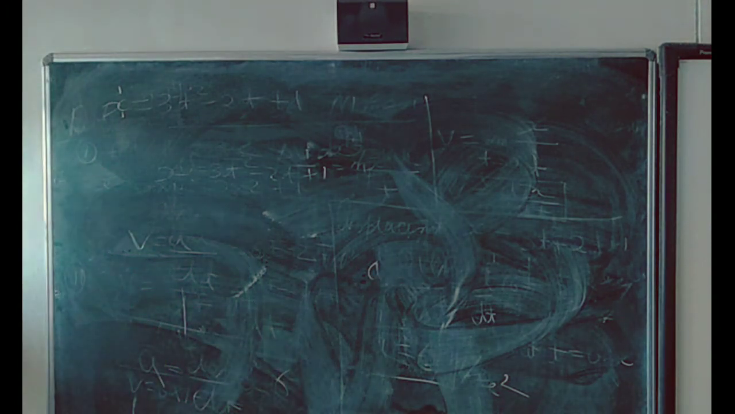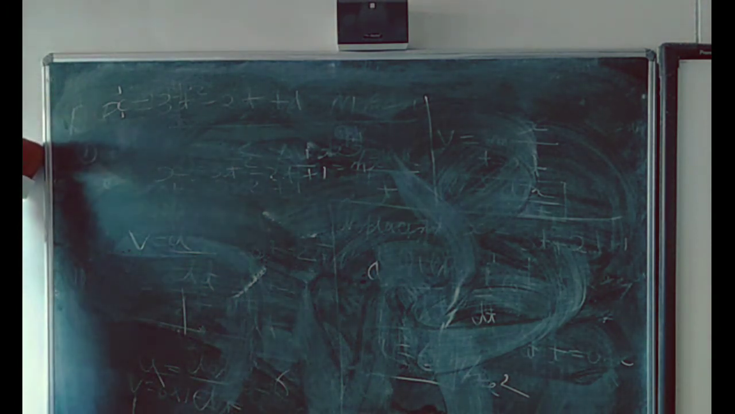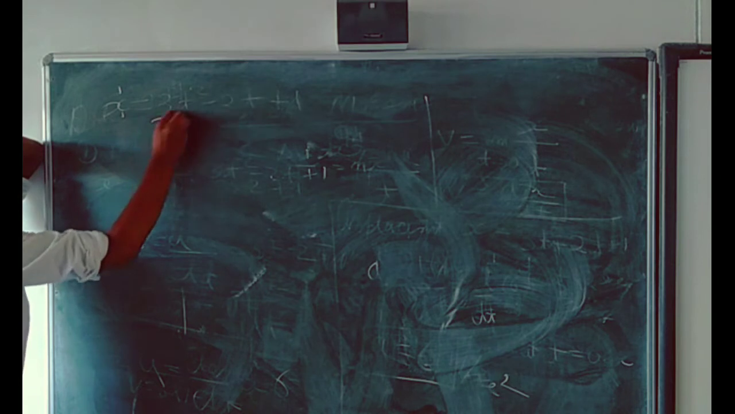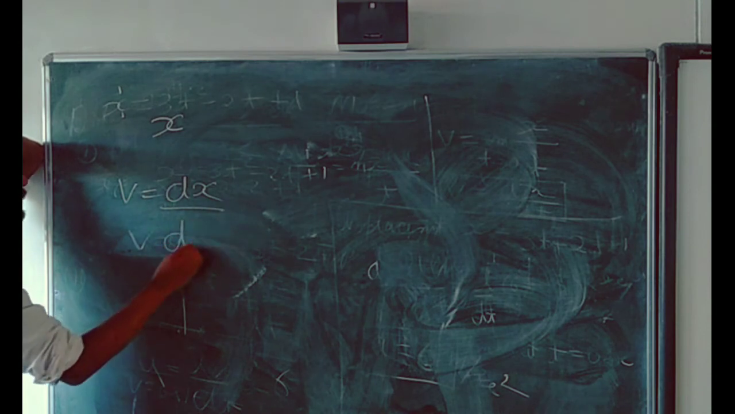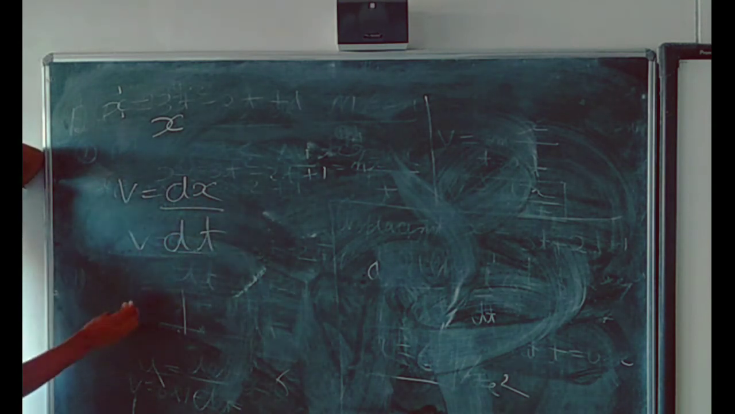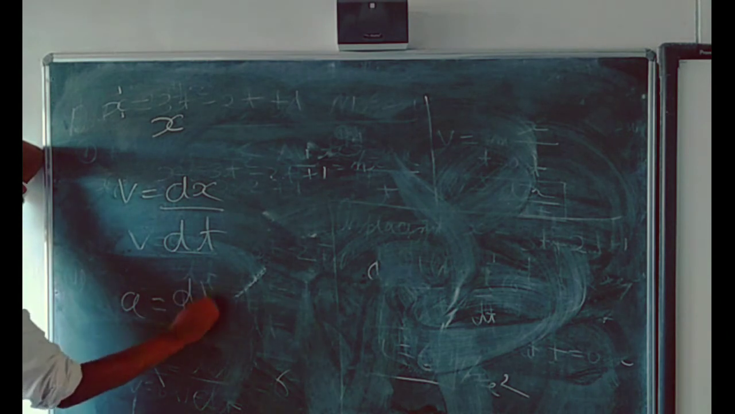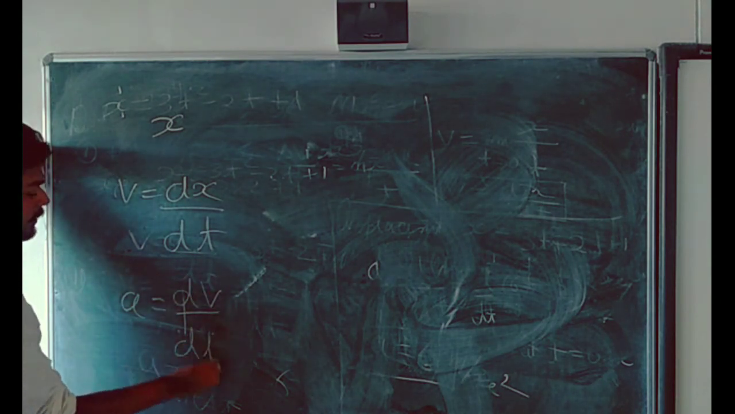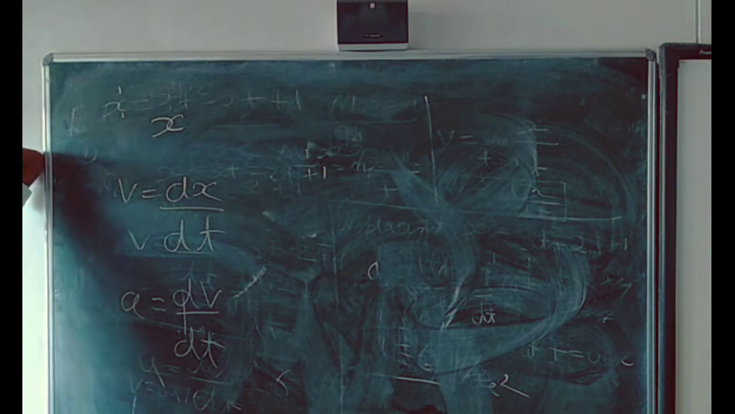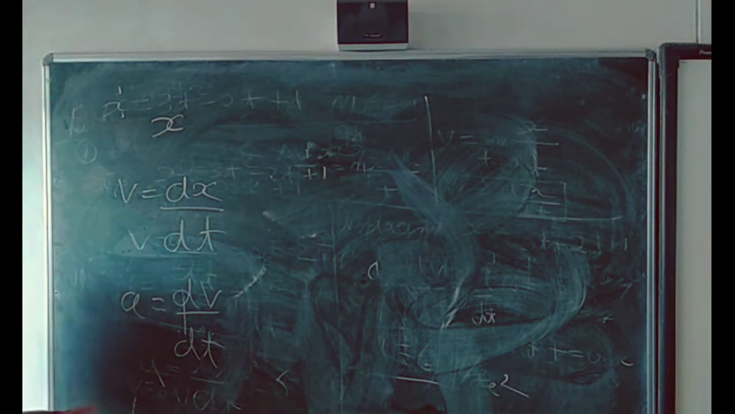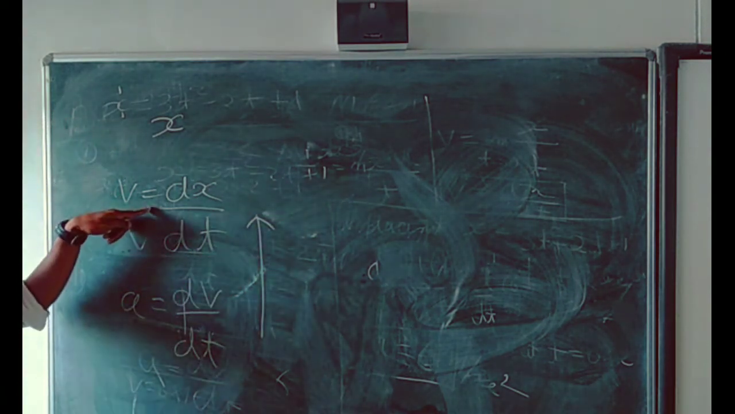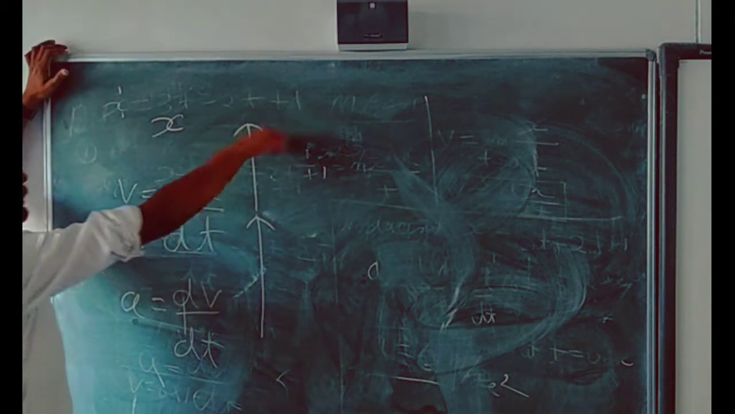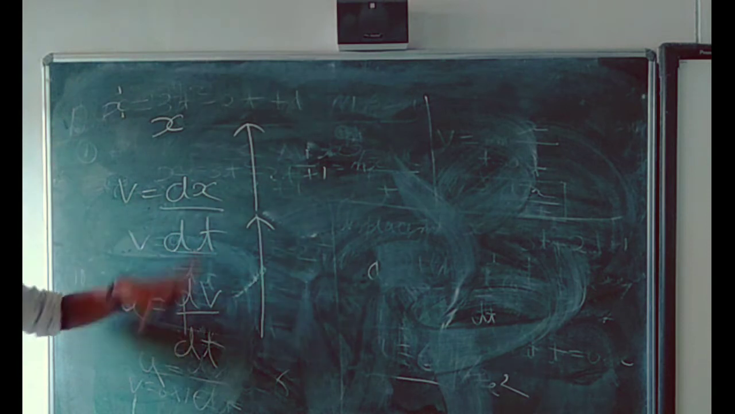Students, now you have studied differentiation and how to calculate velocity and acceleration. If you have displacement, you can calculate velocity by using the formula dx by dt. If you have velocity, you can calculate acceleration by using the formula dv by dt. Now we are going to study the reverse process. Reverse process means if you have acceleration, then how to calculate velocity. If you have velocity, then how to find the displacement.